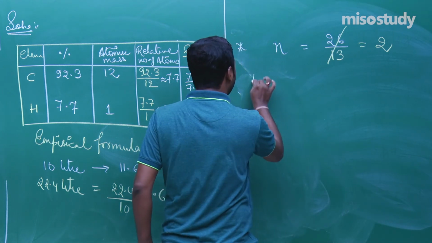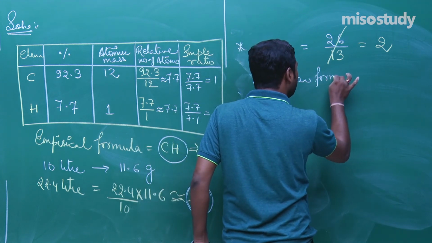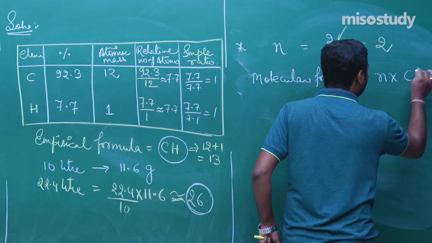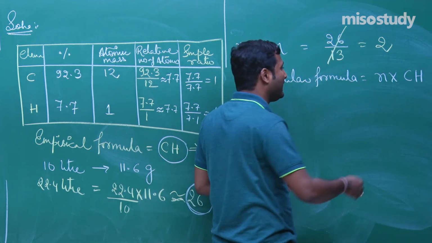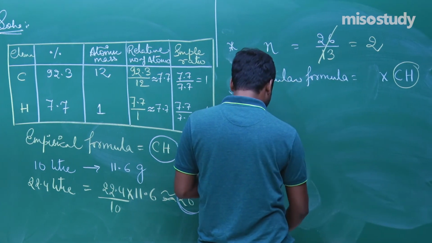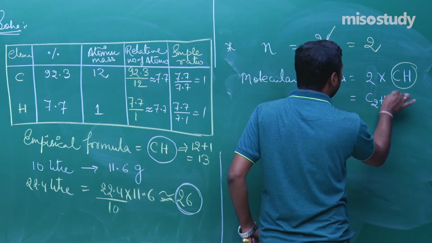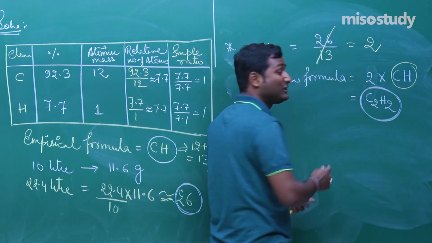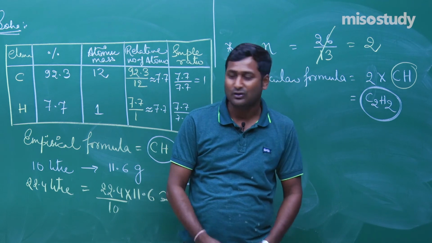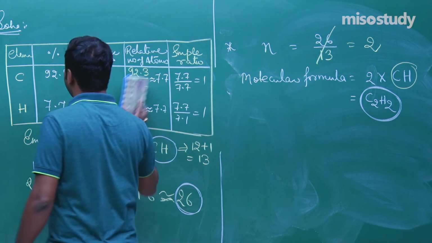Clear? Now we can say molecular formula is equal to N multiplied by empirical formula. What is the empirical formula here? CH. What is N here? 2. So put here 2. That is the formula C2H2. Look at this, this is the final. As I told you earlier, this is the acetylene gas. Clear, friend? So I am going to rub this part and move towards the last section, that is the question